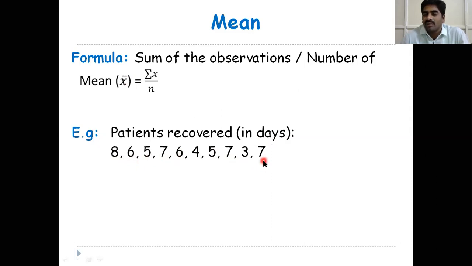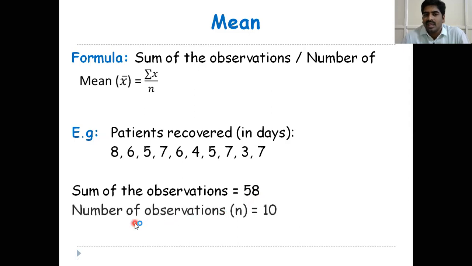The last one took a total of 7 days to recover. So for the sum of the observations, we add all the observations: 8 plus 6 plus 5 plus 7 plus 6 plus 4 plus 5 plus 7 plus 3 plus 7. The total sum of the observations is equal to 58. The number of observations n is equal to 10.